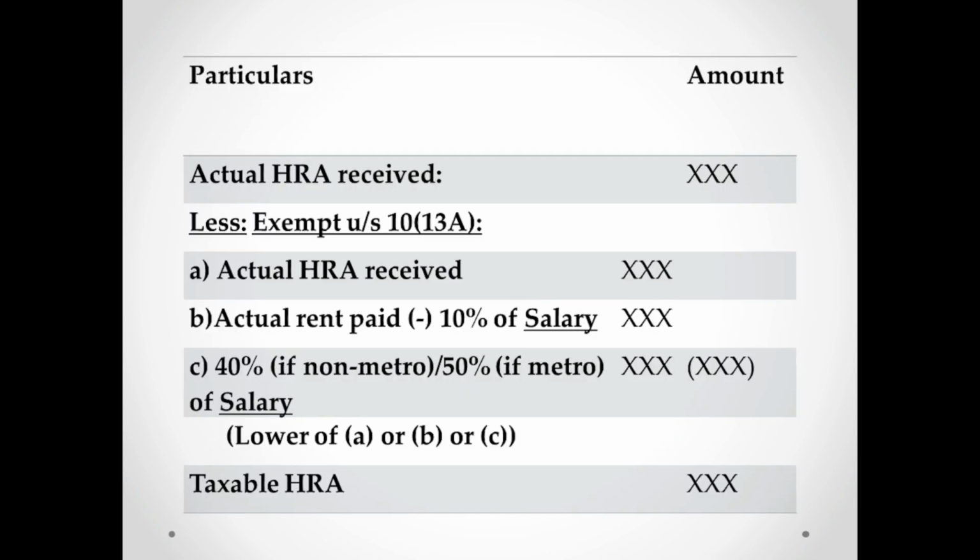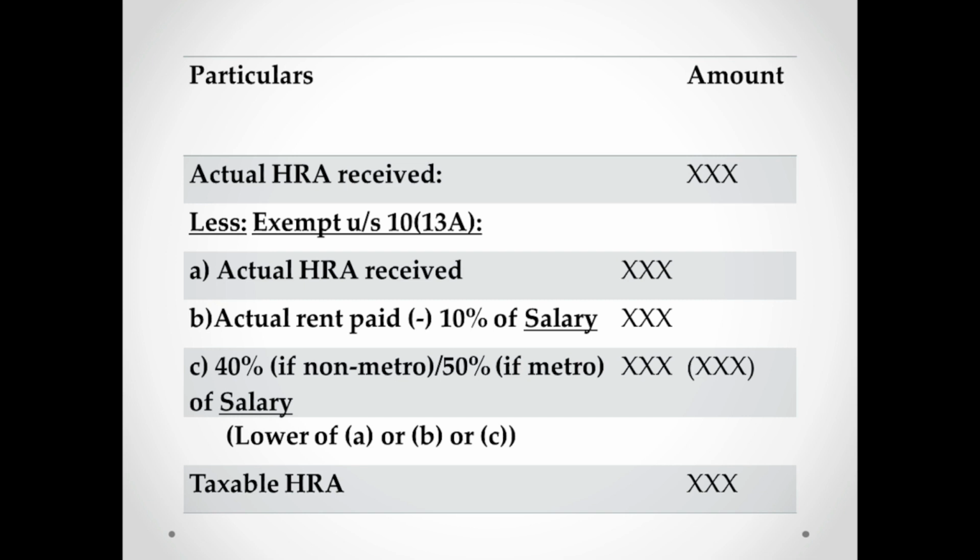So now let's get into the basic format of HRA. Firstly, it tells what is the actual HRA received. From this amount, 3 calculations you have to make, and out of these 3 calculations, the lower one is your exemption. What is the first calculation? That is actual HRA received. This is the maximum amount you shall get the exemption. More than this, you will not get the exemption.